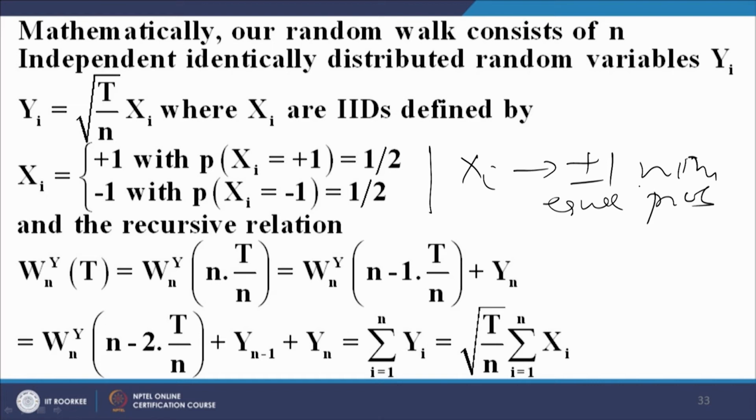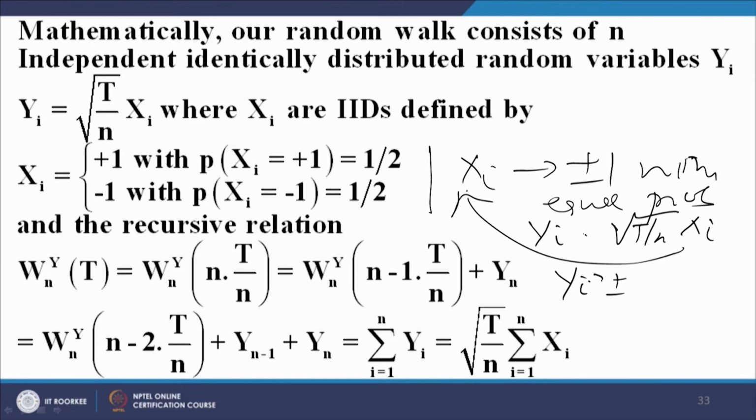Correspondingly, because yi is defined by under root t upon n times xi, the yi's can take the values plus minus under root t upon n. Okay. So, this is what is given here and this is the recursive relation which is absolutely the same as what we had for the x random walk.